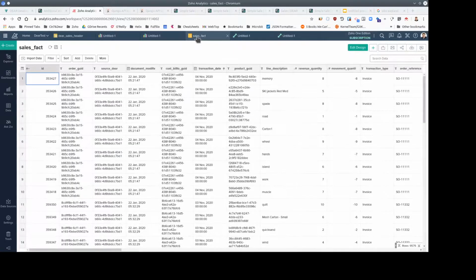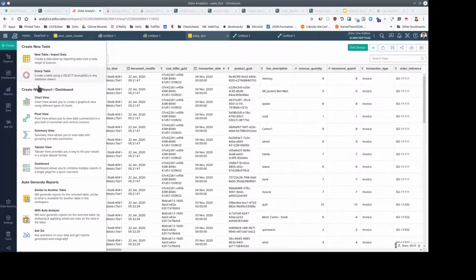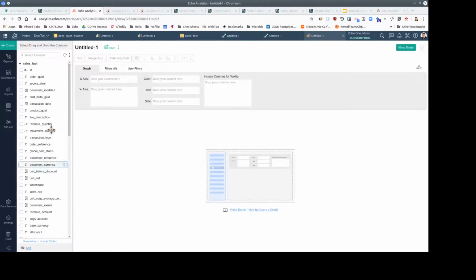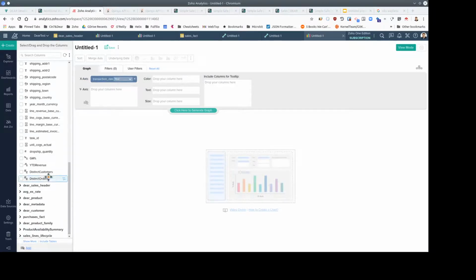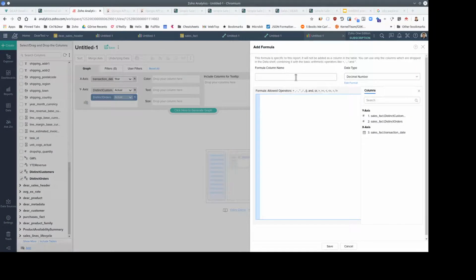So I'm going to base the chart, of course, on the same base table. So I go to create a chart view. I'm going to put the year on the x-axis and now the y-axis. So I want these values again because I need these two values here before I can calculate my repeat rate. I'll repeat the trick here of using the existing columns, so the number of orders divided by customers. Okay.